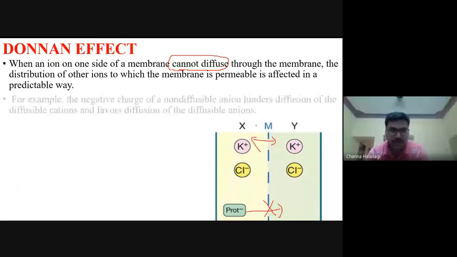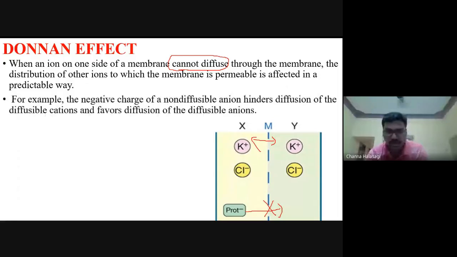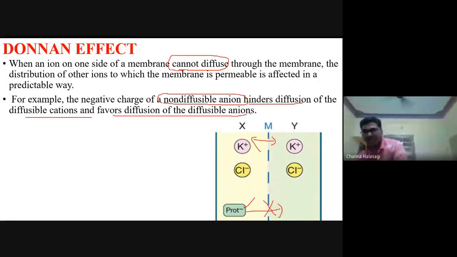For example, the negative charges of a non-diffusible anion. Proteins and phosphates are majorly in the intracellular compartment. They are non-diffusible anions. They will hinder the diffusion of the diffusible cations and favor the diffusion of the diffusible anions.